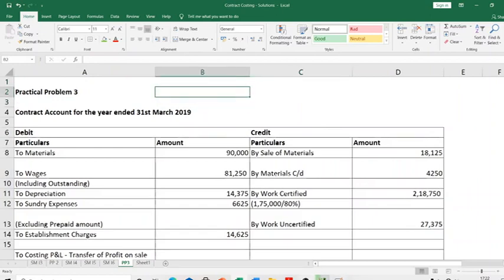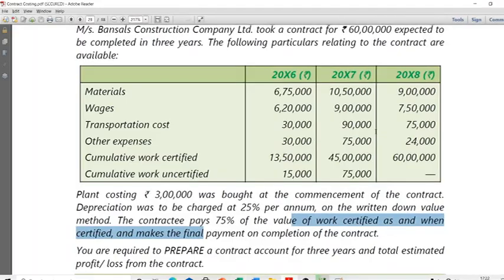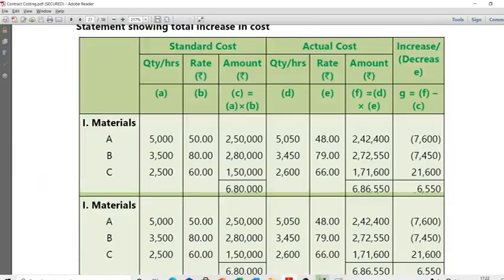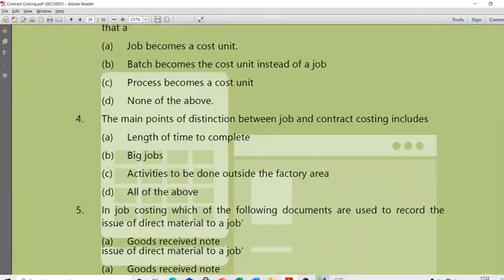Okay, so let me go to practical problem 3.